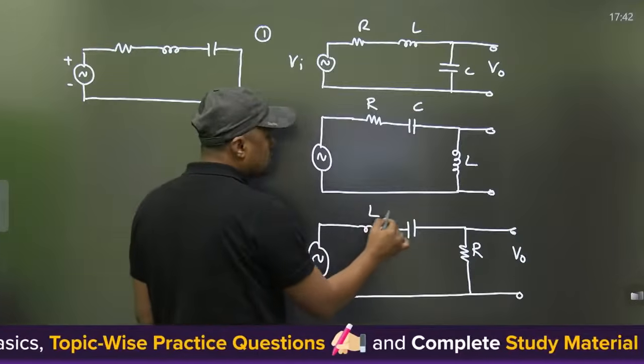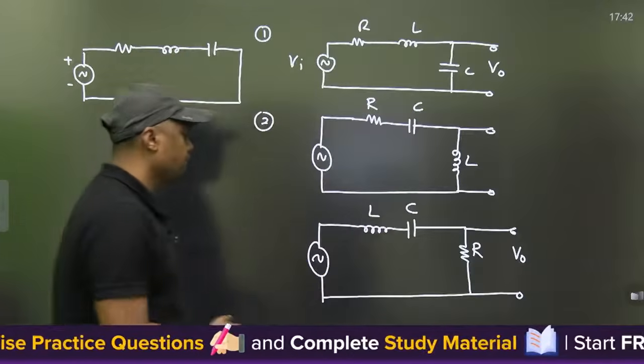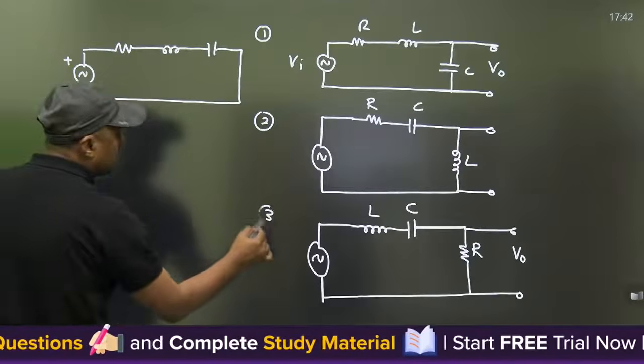We are taking output across R, with L and C connected here. This is the third one, last.